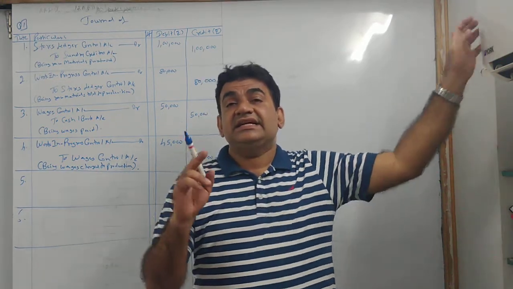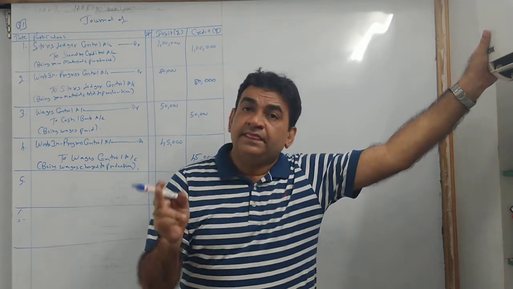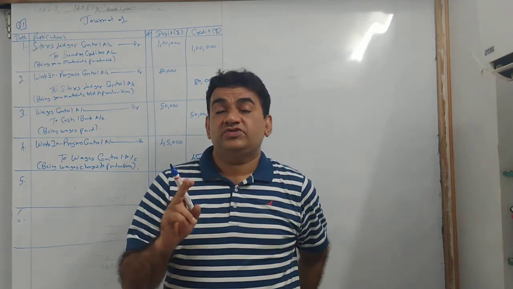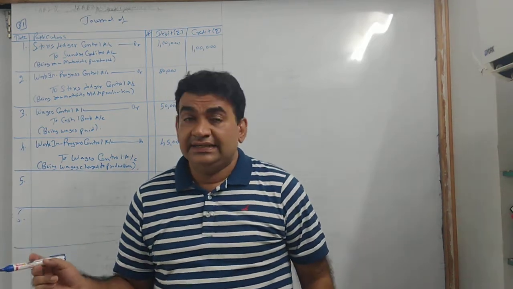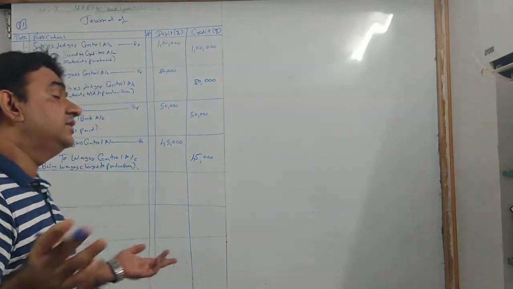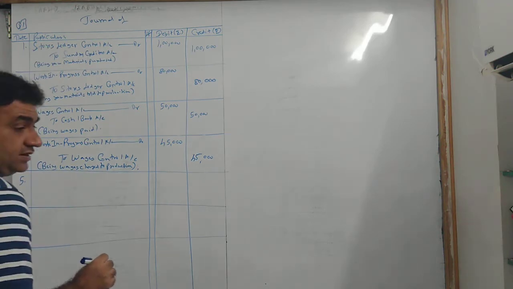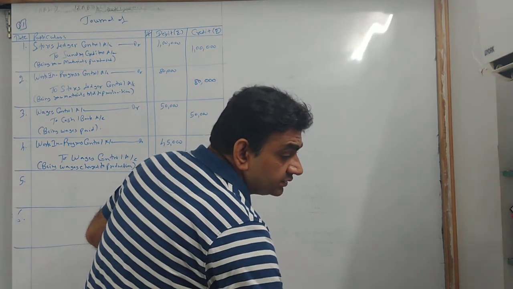So it is a factory expense. Because it is a factory expense, I will debit factory overhead control account, and incurred means it is paid. So I will credit cash bank. Kitna amount hai? 30,000.